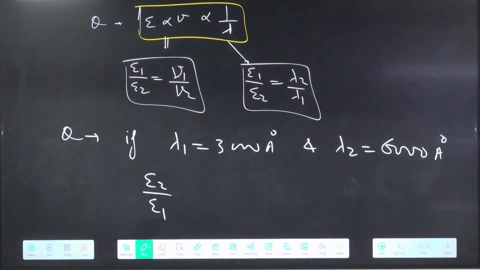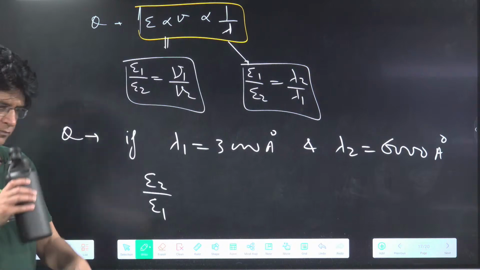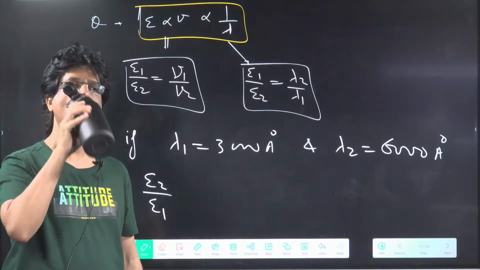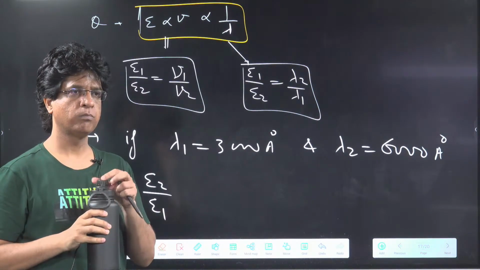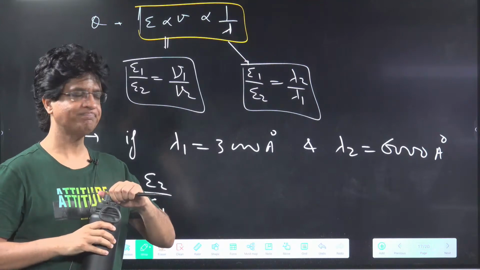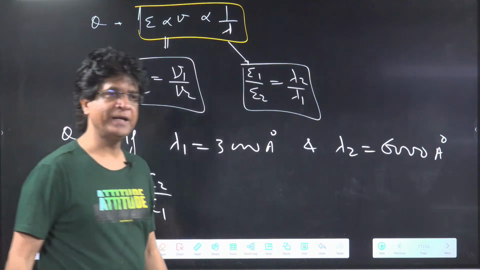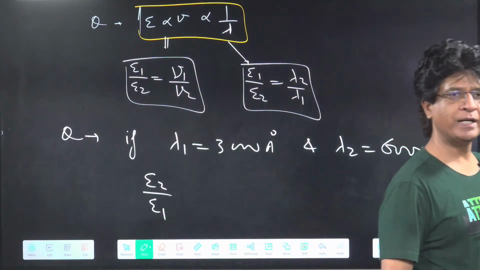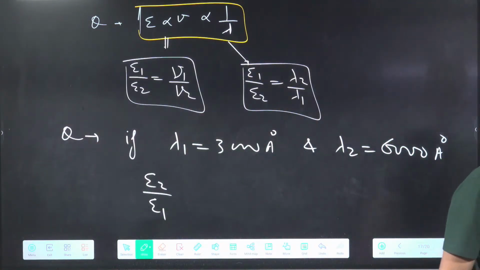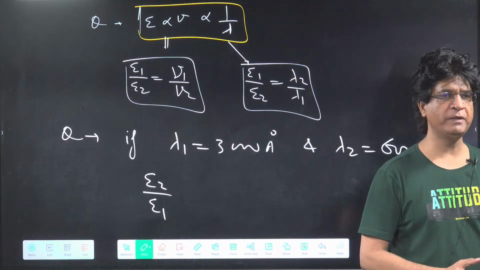Excellently quick. Come on. Will it be 1/2 or 2/1? I'm getting both answers on the screen right now. 1/2 or 2/1. Be very careful.